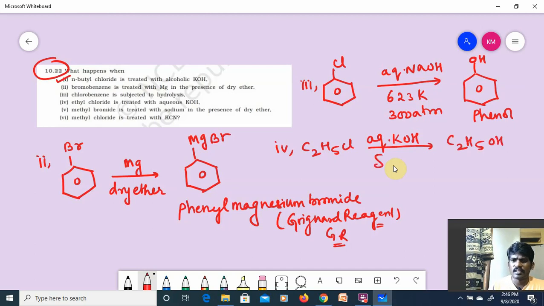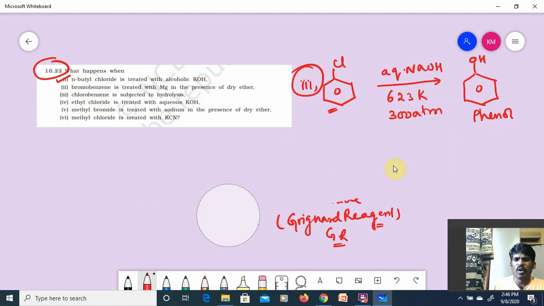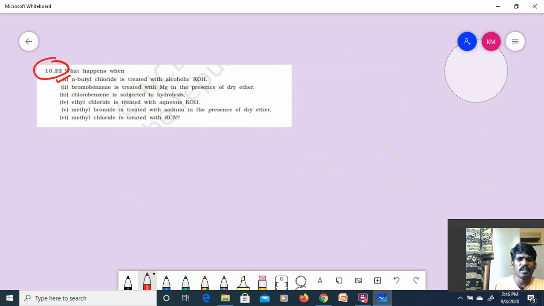Next, fourth one, ethyl chloride, C2H5Cl, treated with aqueous KOH, it will give C2H5OH. Which reaction? Substitution. This is also substitution, but it is haloarene, it is haloalkane. That is the only difference. Understood the point, guys? Is it clear? See, all these reactions are very, very simple, right?